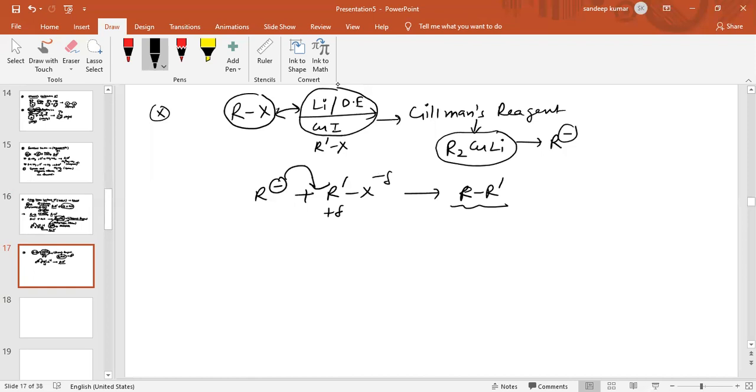Now we will discuss in our next lecture the preparation of alkane by using Grignard reagent.